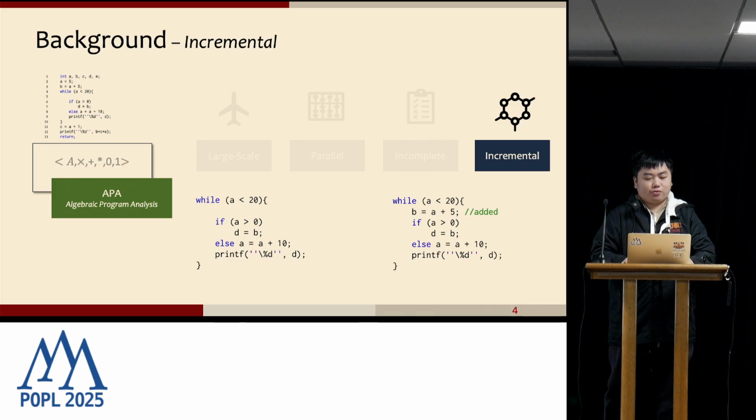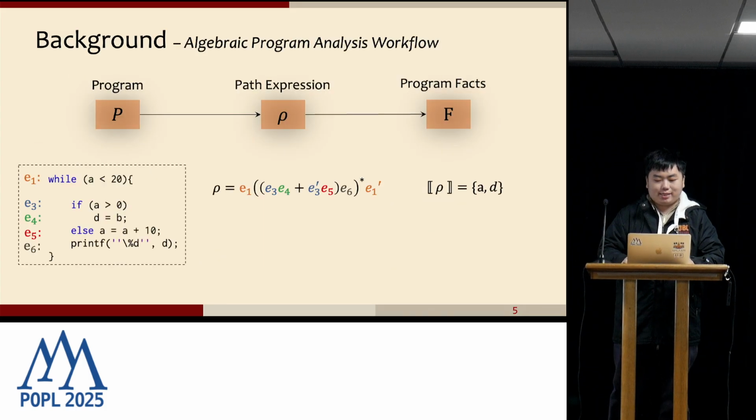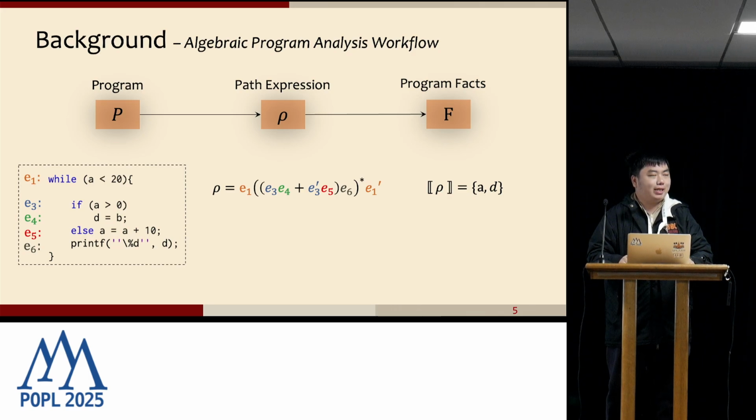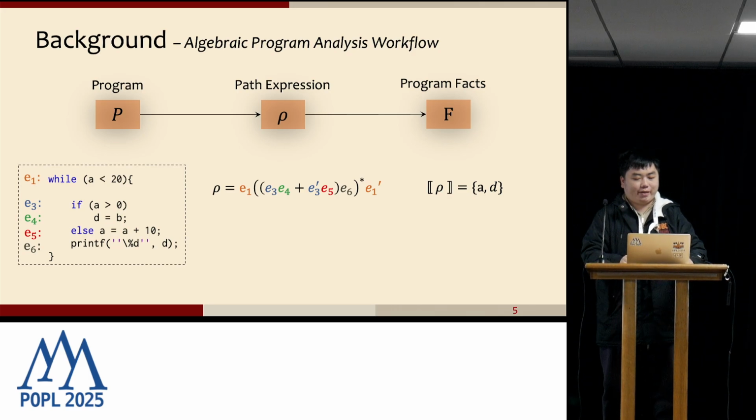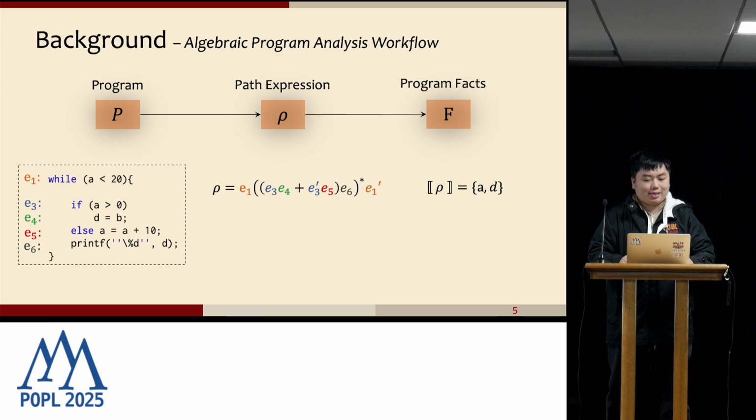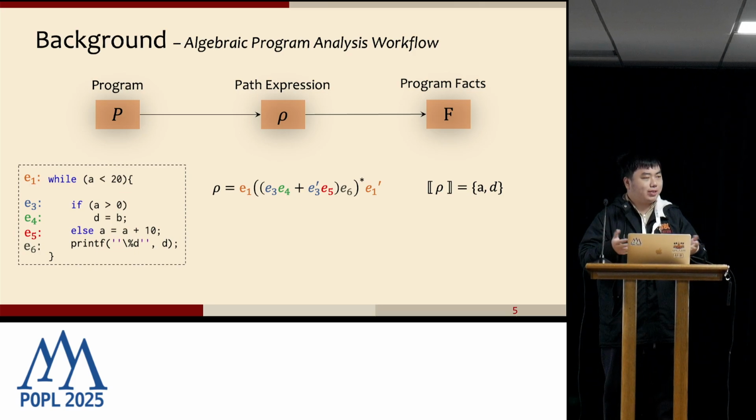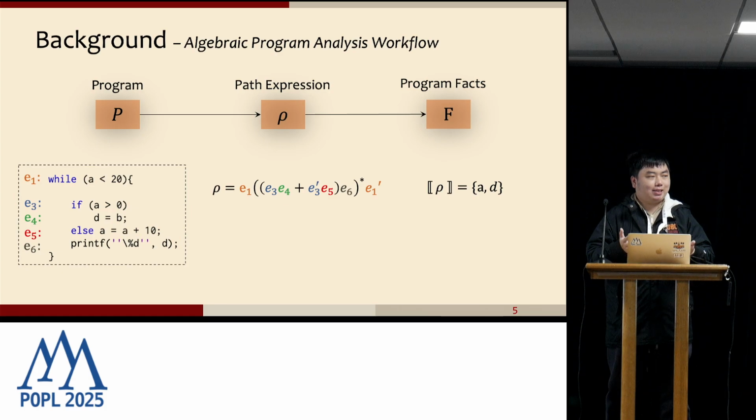To figure out this solution, we need to start from the general workflow of APA. APA is different from iterative-based analysis, especially in data flow analysis. It will first compute a path expression rho, and then involve the data flow facts in the analysis. So the first step only explores the structure of the program. Notice that the path expression is a regular expression, so there is a lot of space for us to rewrite or transform it based on the analysis task we want.